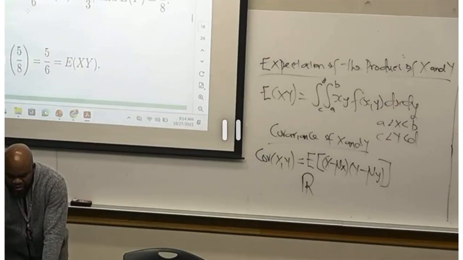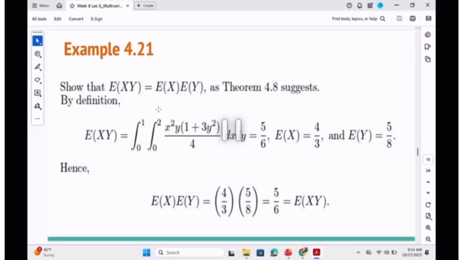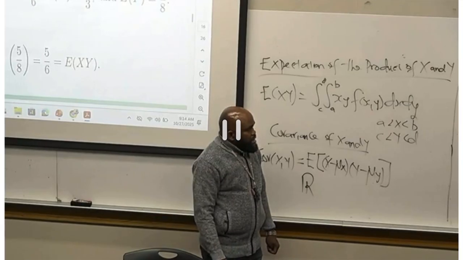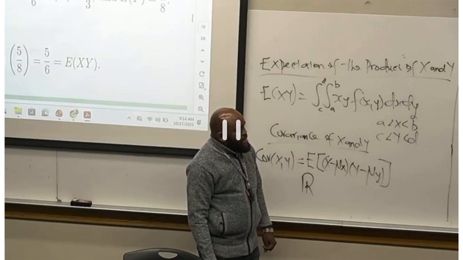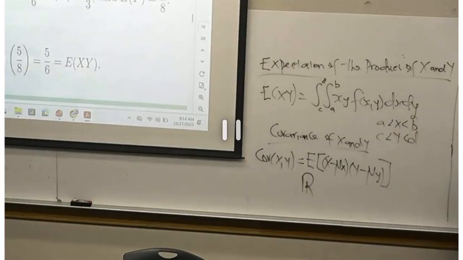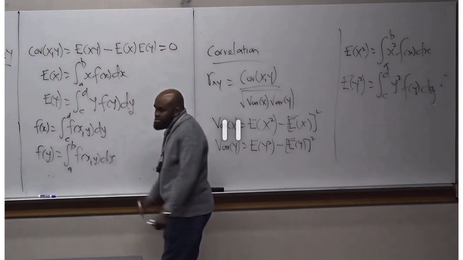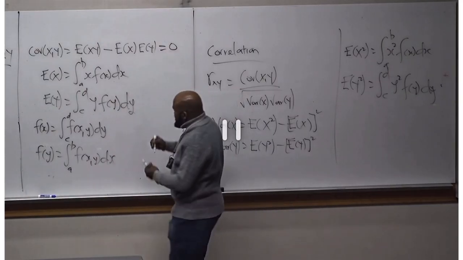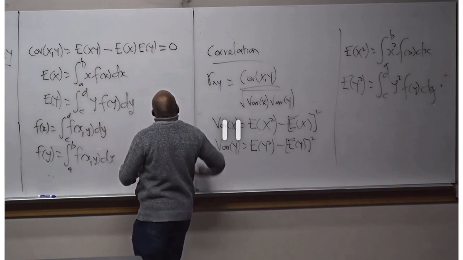This is the expectation of the product. But let me tell you this. Situation where if x and y are independent, we actually are going to have this guy equal to 0. Okay, let me write it there.